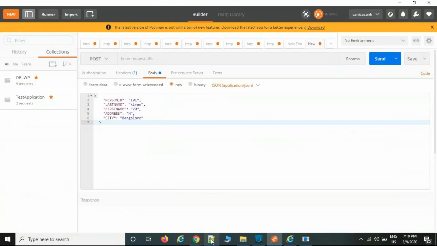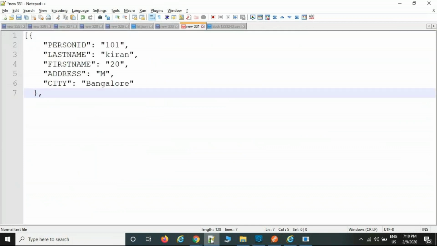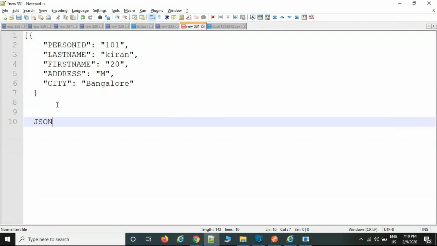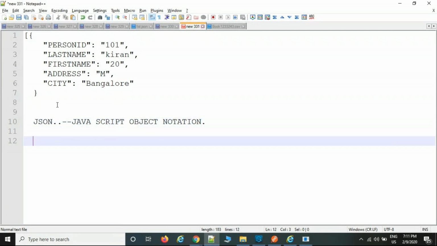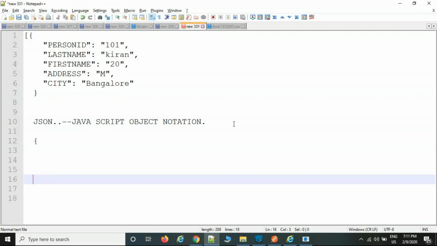I hope you are aware of the JSON file. If you are not aware, I will explain what a JSON file is. JSON is a file format. JSON means JavaScript Object Notation. Nowadays people frequently use the JSON format. The JSON structure starts with a flower bracket and ends with a flower bracket. Within the flower bracket start and end, we add the elements.